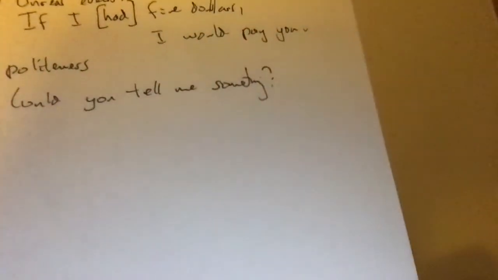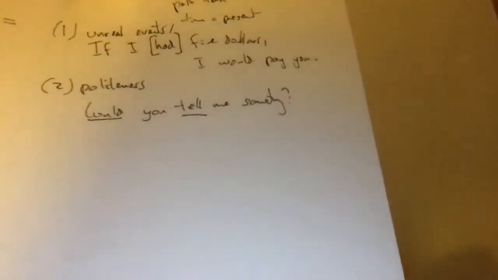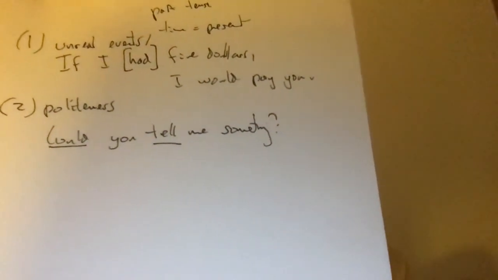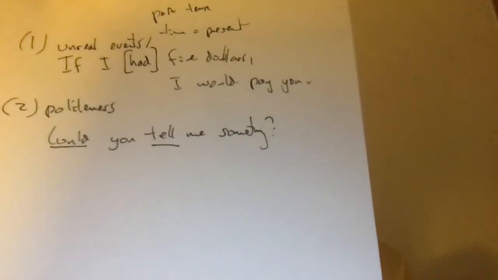Okay. So another way we can use this is in a polite situation. For example, I could say something like, could you tell me something? Question mark. Here's our sentence. Could you tell me something? So here we notice that the verb phrase is going to be could tell. Here we have the inversion between could and you, because could is the first auxiliary verb in the verb phrase. So could and tell is the verb phrase, could being inverted with the subject because we have the question.